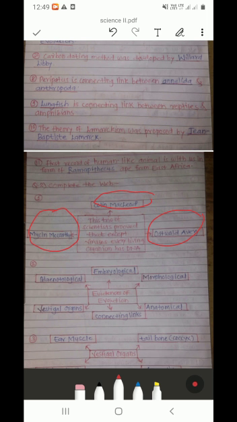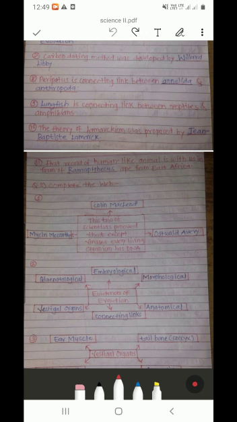If you want to keep their names in your mind, we make a short form: MOC. M means Maclyn McCarty, O is Oswald Avery, C is Colin MacLeod. Next was evidences of evolution.